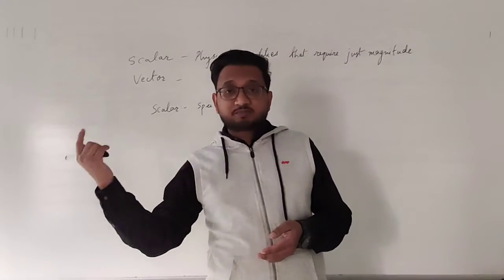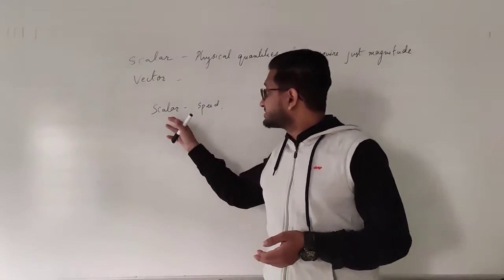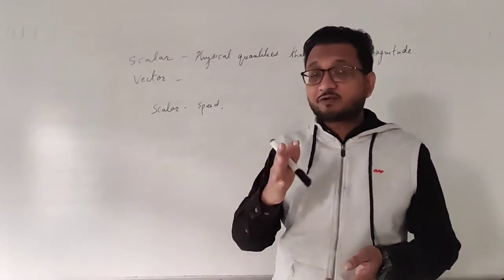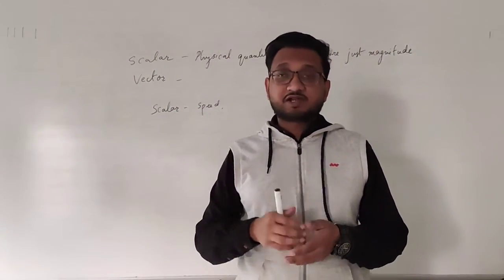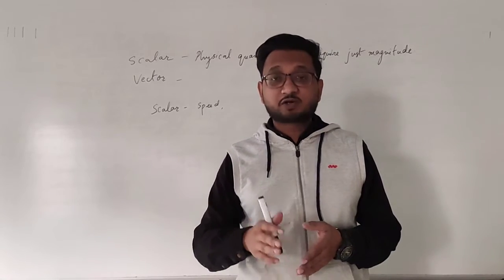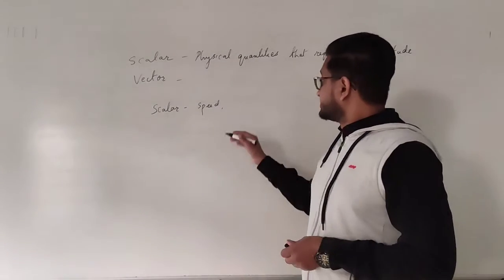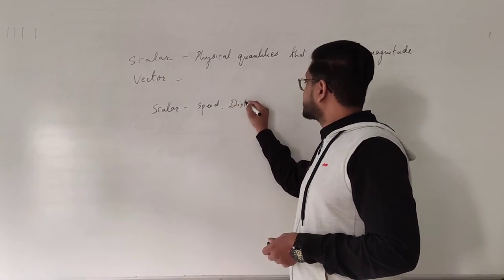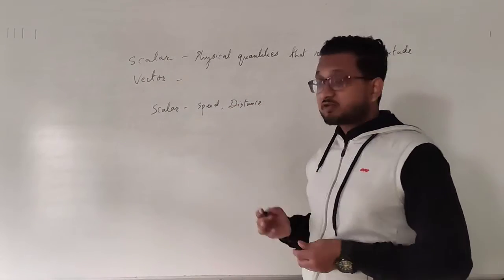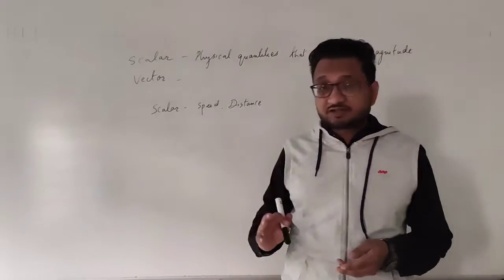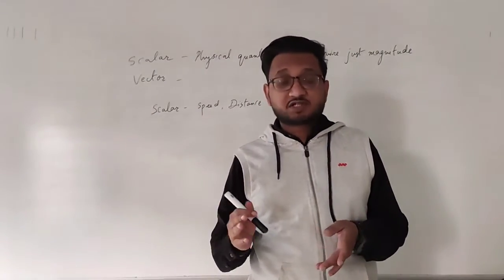So the length of the path which we are taking is known as distance. It does not require a direction. Okay, direction is not necessary to describe when we are talking about distance. Okay, so distance is also a scalar quantity. It just requires a number, that if I take this path, the number of kilometers done will be 5.